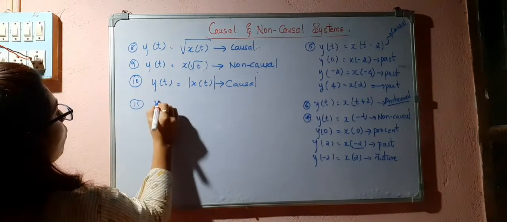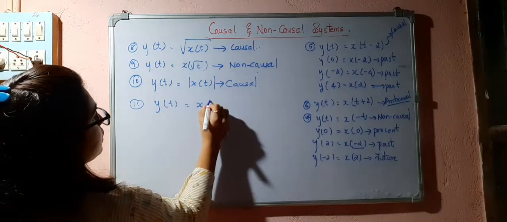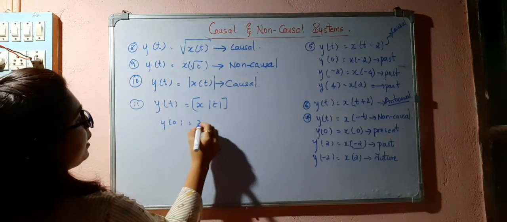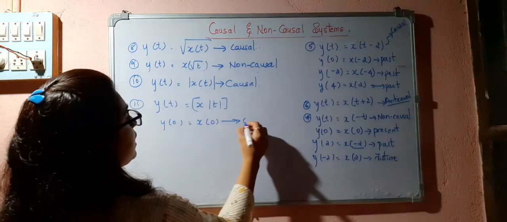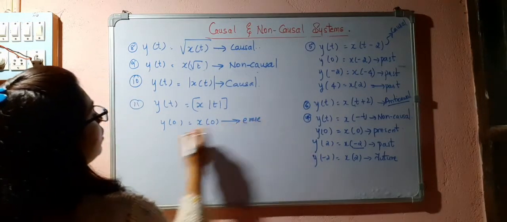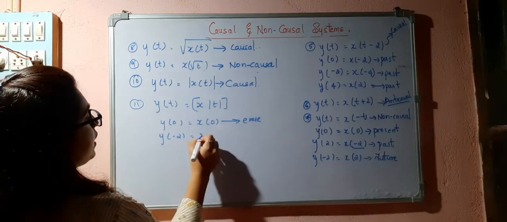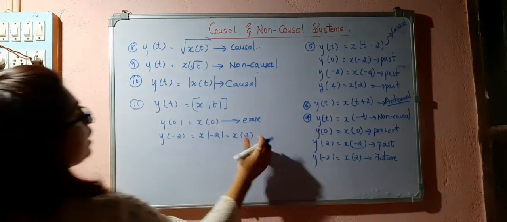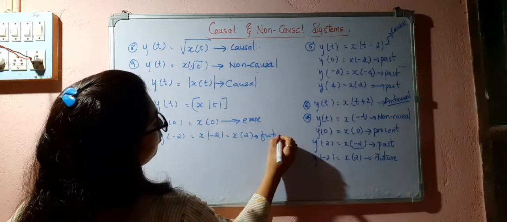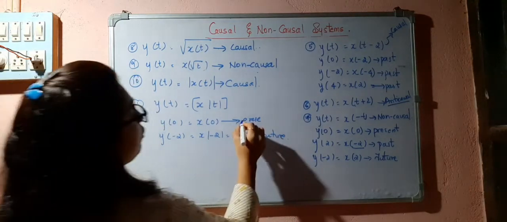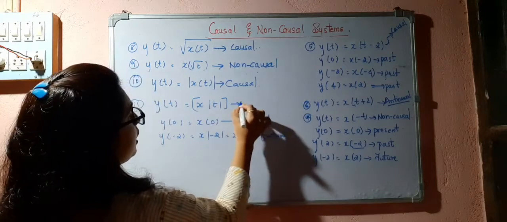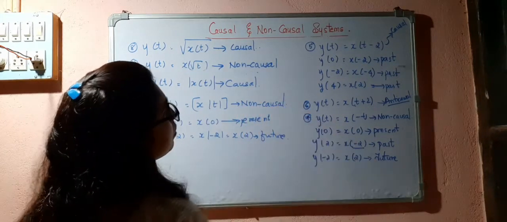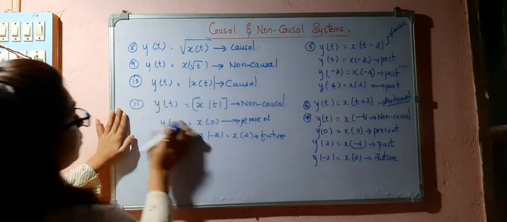Now if I take y of t is equal to x of mod t. So y of 0, it is depending upon x of 0. So it is present value. y of minus 2, it is depending upon x of 2, right? So it is depending upon the future value. So present and future value, that means this becomes non-causal. That became non-causal now.